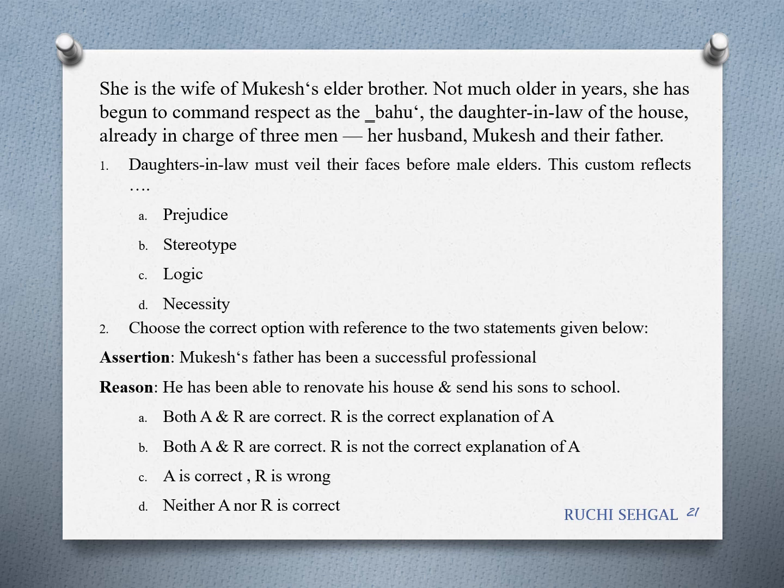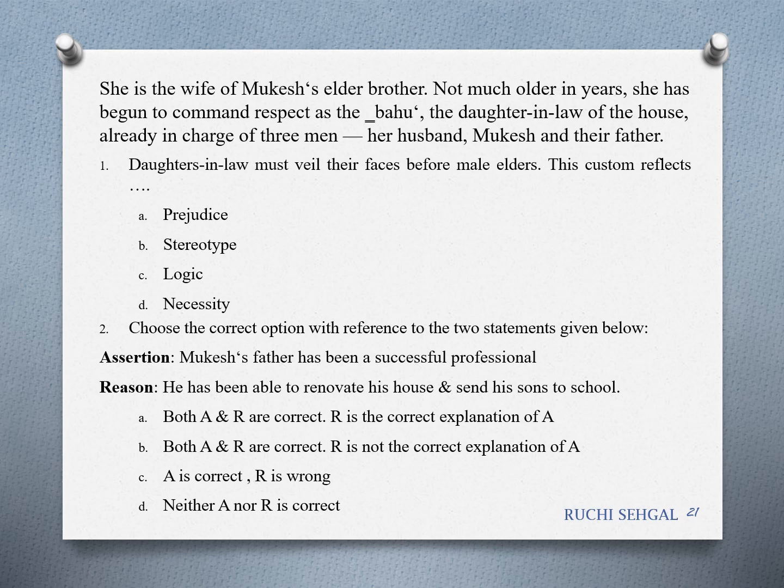The next question says, choose the correct option with reference to the 2 statements given below. This is again assertion and reasoning. So read the assertion statement. Mukesh's father has been a successful professional, because the reason is he has been able to renovate his house and send his sons to school. So do you think it is correct? Well, if you look at it, he has not been a successful professional.